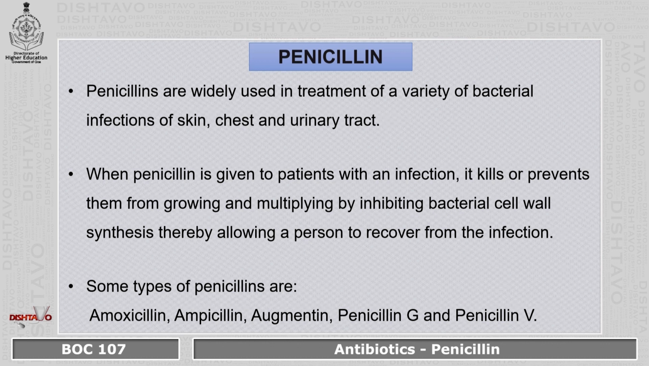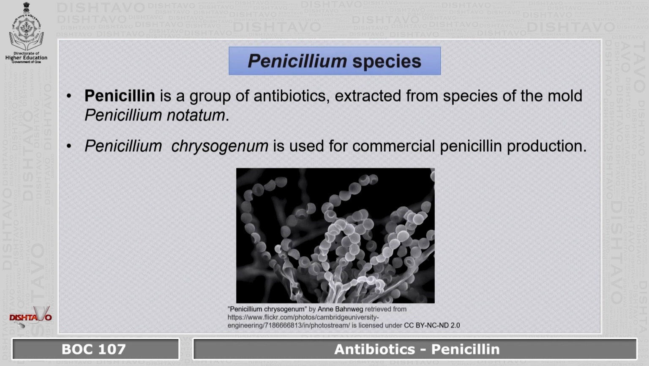Penicillins are widely used in treatment for a variety of bacterial infections of the skin, chest, as well as the urinary tract. When penicillin is given to patients with an infection, it kills or prevents the bacteria from growing and multiplying by inhibiting bacterial cell wall synthesis, thereby allowing a person to recover from the infection. Some types of penicillin noted here are penicillin G, penicillin V, Augmentin, and so on.